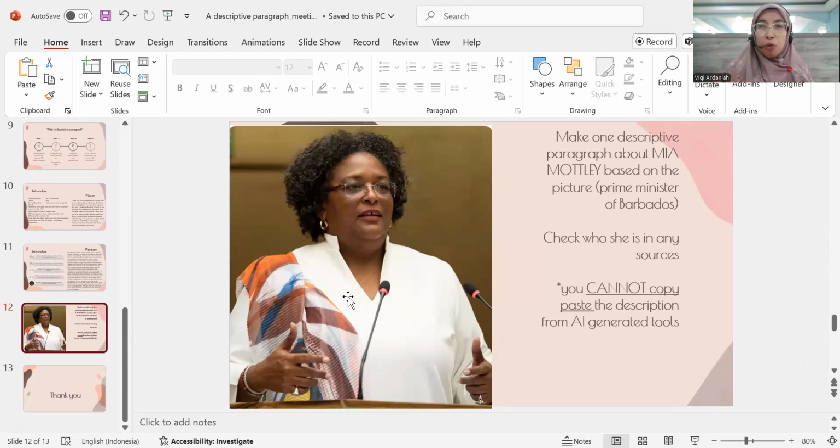She's very famous for her activities on climate change. So check who she is in any sources. You cannot copy and paste the description from AI-generated tools. It will be seen. So write a descriptive paragraph about Mia and upload it in the file submissions that I'm going to set up after this.